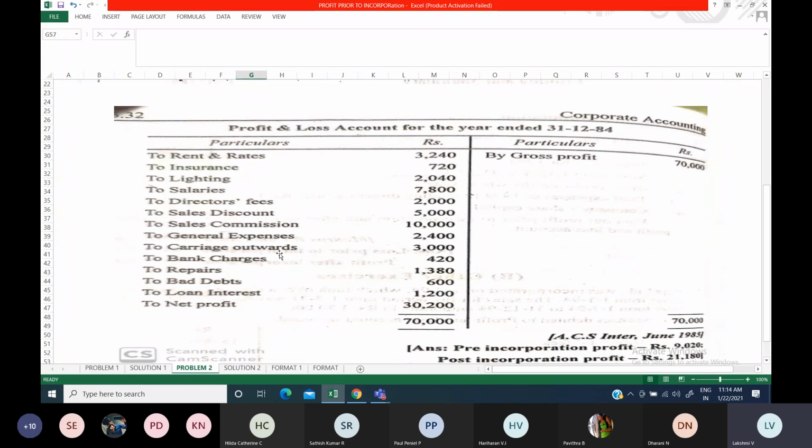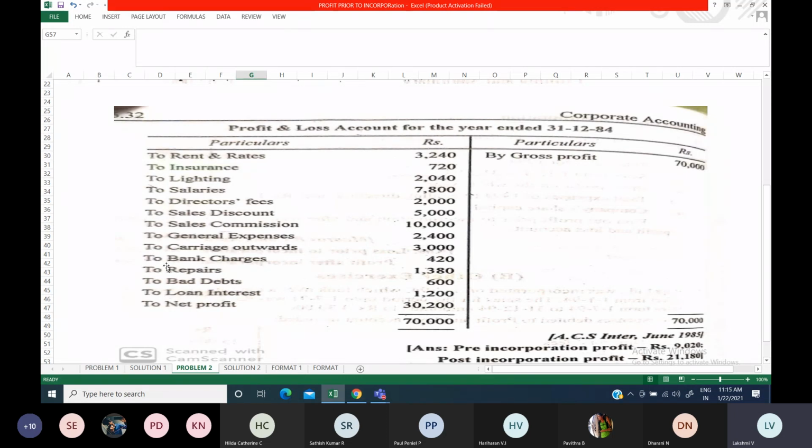Carriage outwards means goods go from your factory to your customer, to your buyer. So it is going out of your business. Only when you are making sales will you be distributing and transporting your goods. So it has to be done based upon sales ratio again.